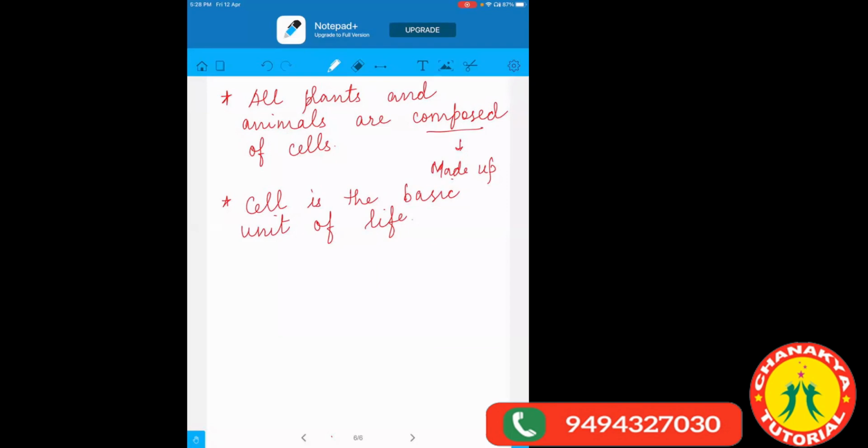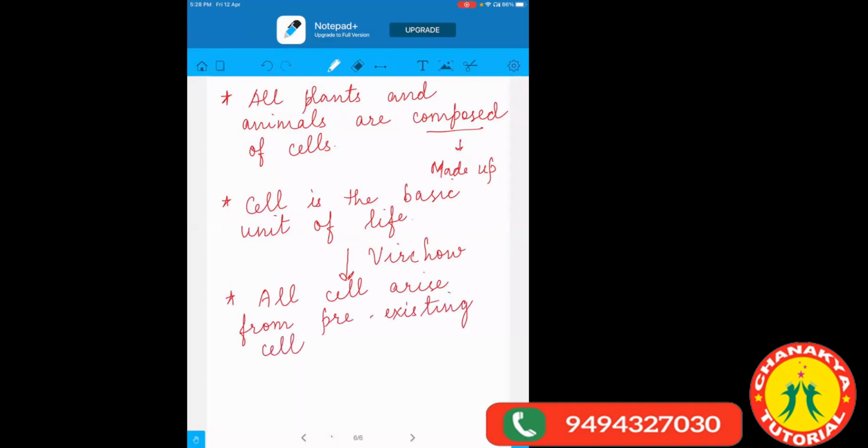But later on, one more scientist came and added one more point to it. What he added is that all cells arise from pre-existing cells.